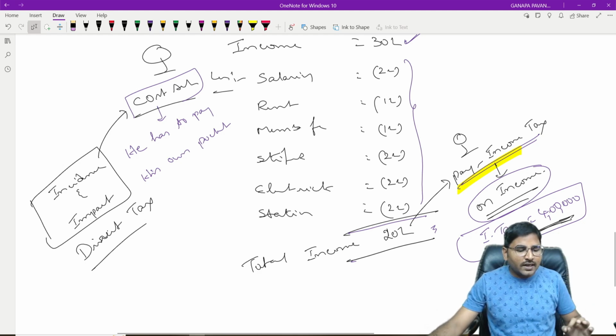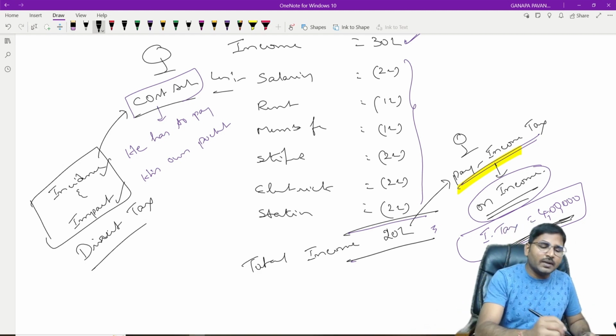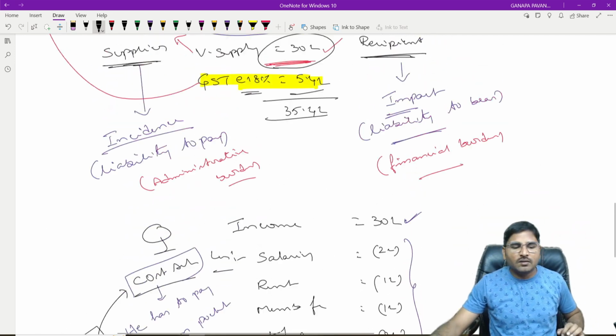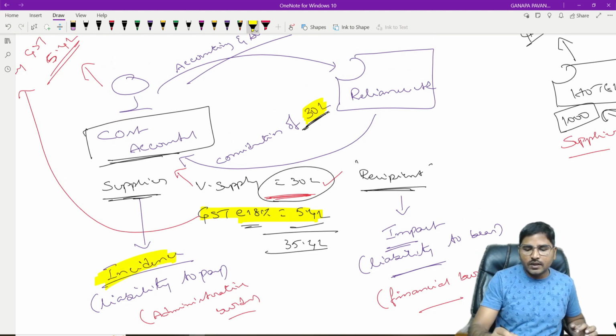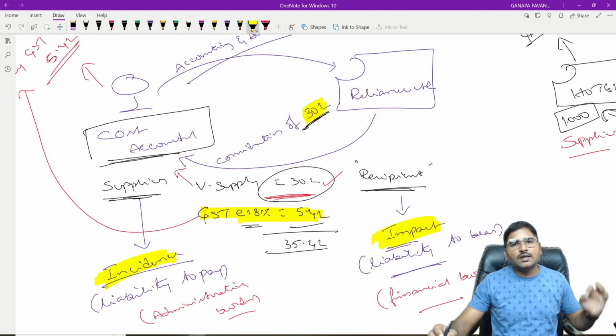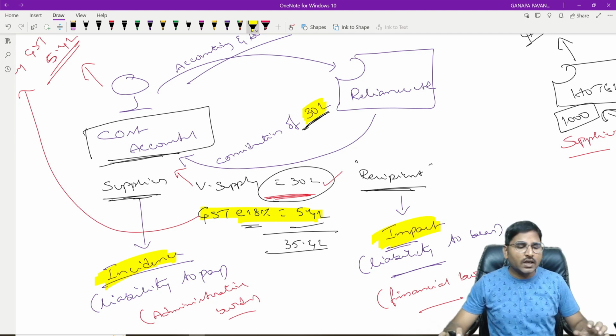Right? Under the direct tax, incidence and impact lie on the same person. But as far as indirect tax is concerned, incidence lies on one person and impact lies on another person. That is the beauty of the indirect tax.